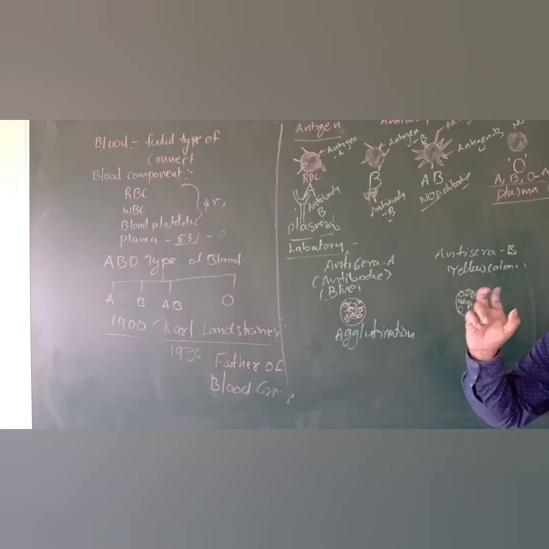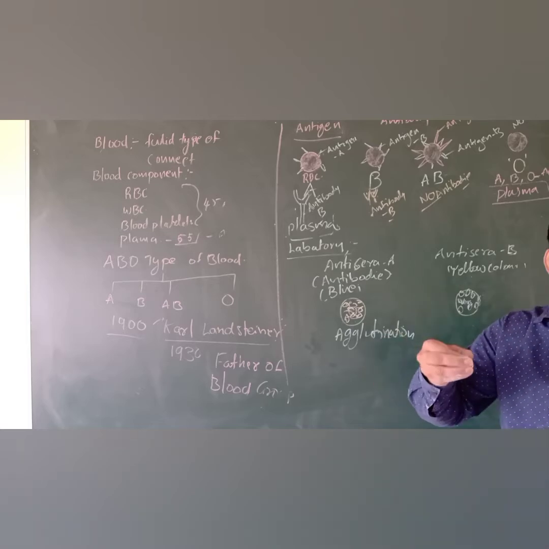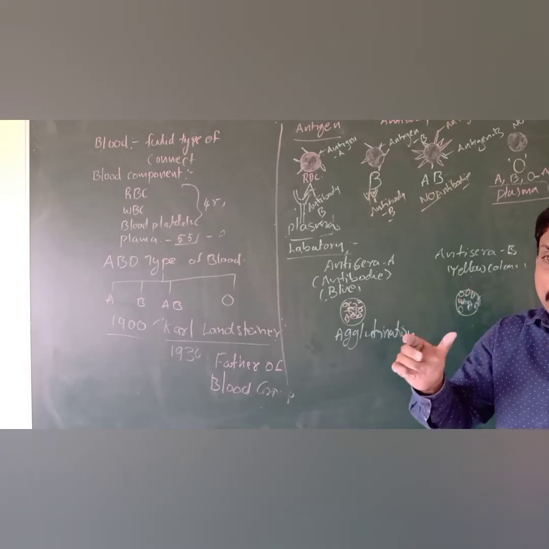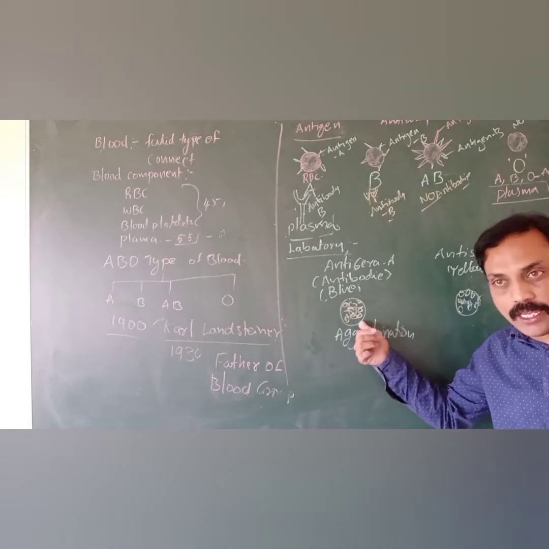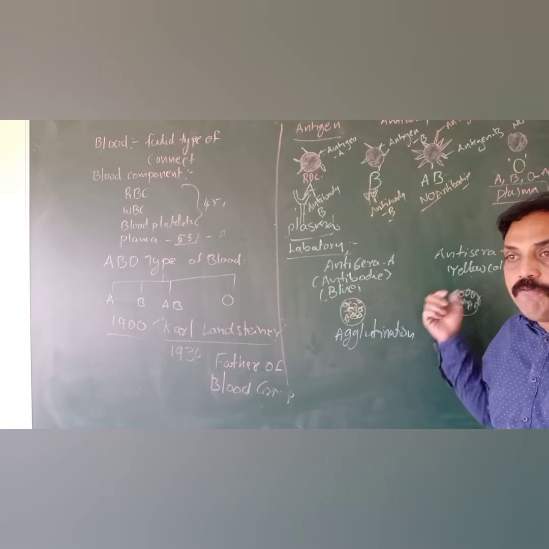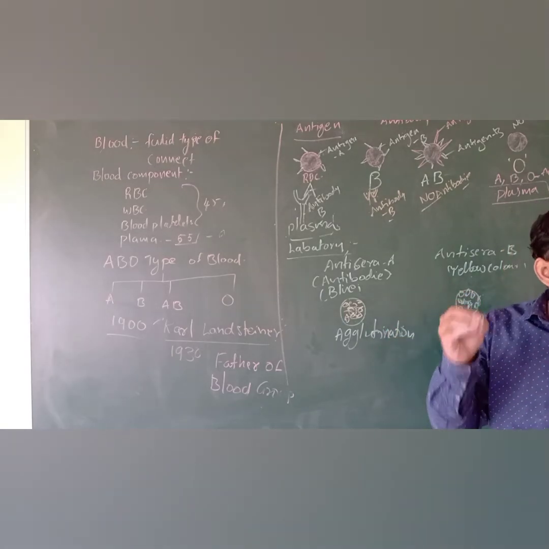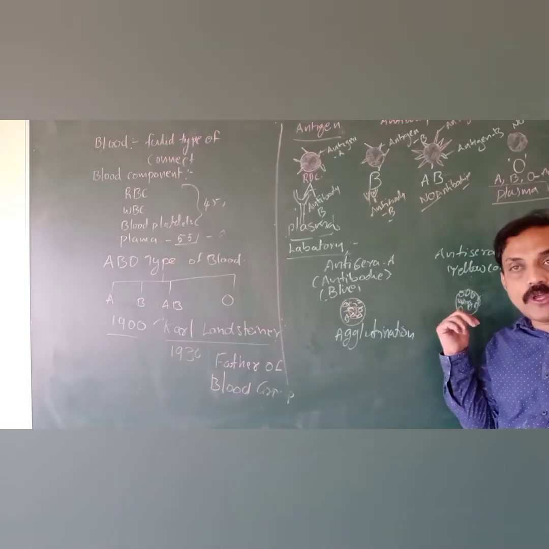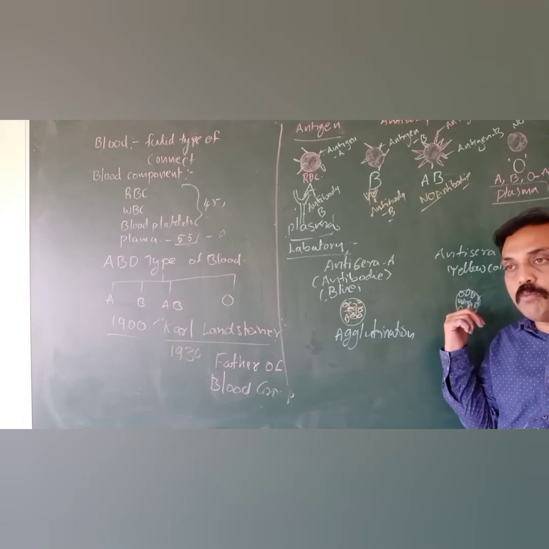First of all we take one or two drops of blood and add anti-sera A. If it is coagulated, that is blood group A. And for blood group B, if you pour one or two drops of anti-sera B and it coagulates with that blood drop, we call it blood group B.